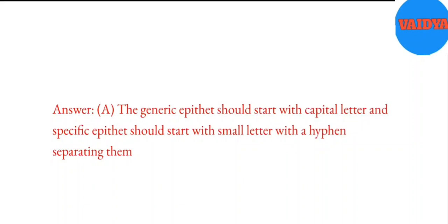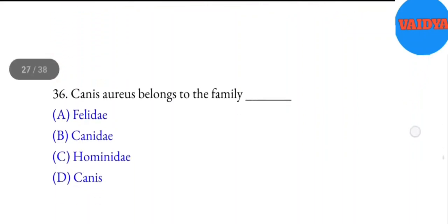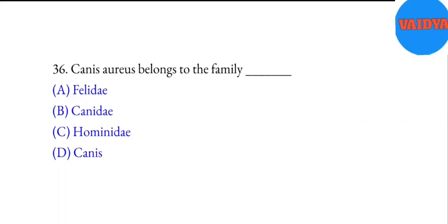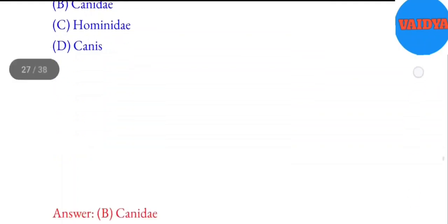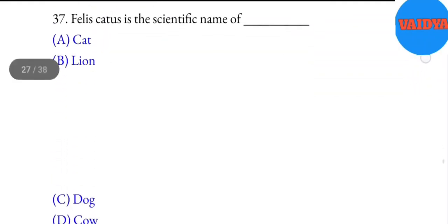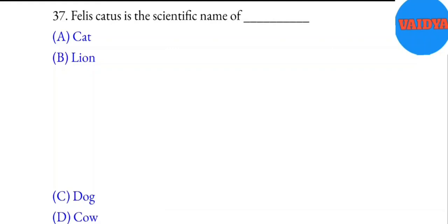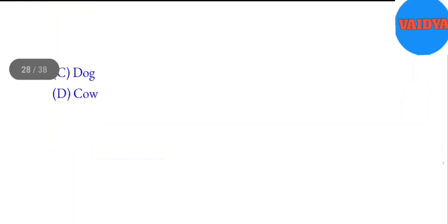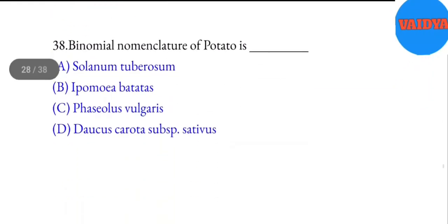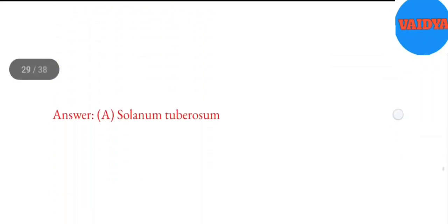C. Binomial nomenclature may contain description about the organism. D. The first part of the binomial nomenclature contains the generic name and the second part contains the specific epithet. Answer: A. The generic epithet should start with capital letter and specific epithet should start with small letter with a hyphen separating them. 36. Canis aureus belongs to the family blank. A. Felidae. B. Canidae. C. Hominidae. D. Canis. Answer: B. Canidae.